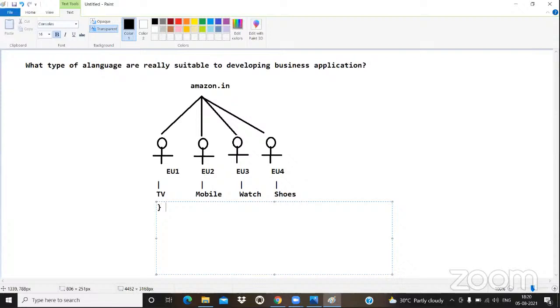Now assume, on top of each and every product, just for calculations, I'm telling these numbers. Now on top of the TV, Amazon.in got a profit of 100 rupees. On top of the mobile again 100. On top of the watch again 100. On top of the shoes again, what guys? 100.